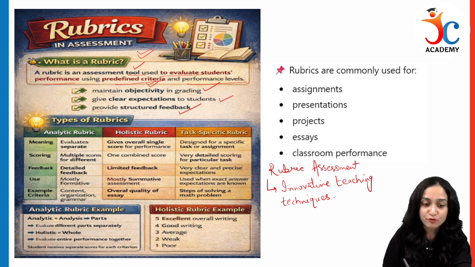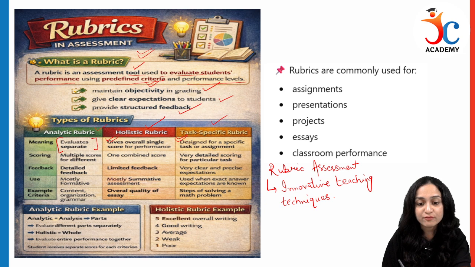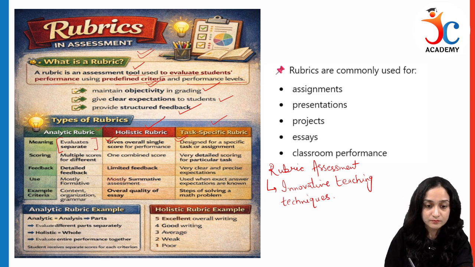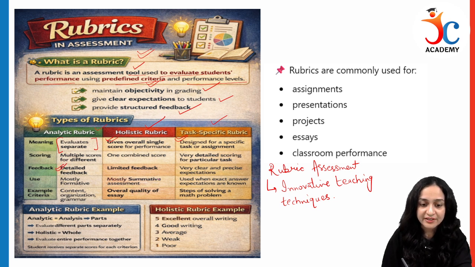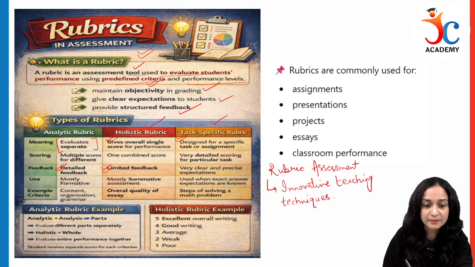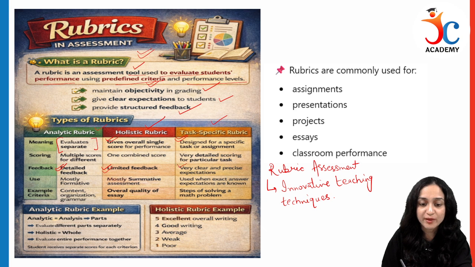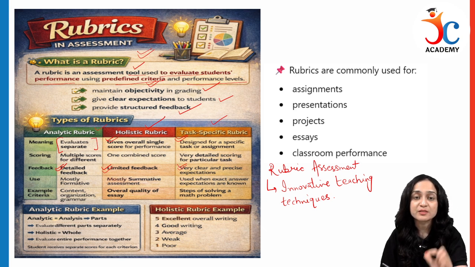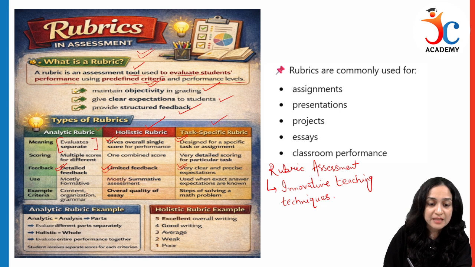Now we have three types of rubrics: analytic rubric, holistic and task specific. Analytic rubric separately evaluates the performance. Holistic gives an overall single score and task specific is designed for a specific assignment. Now the feedback in analytical rubric is detailed in nature. For holistic, it is limited, and for task specific, it is very clear and precise because it defines a particular task. For example, we have content, organization or grammar.